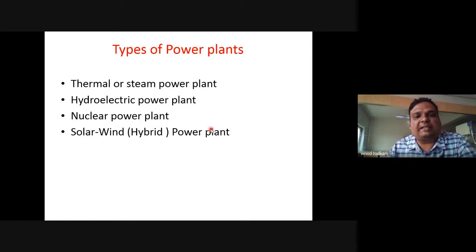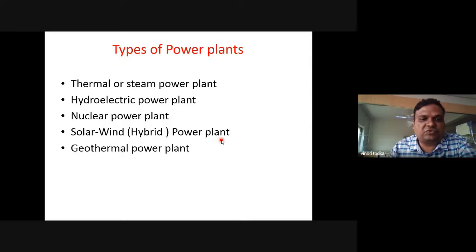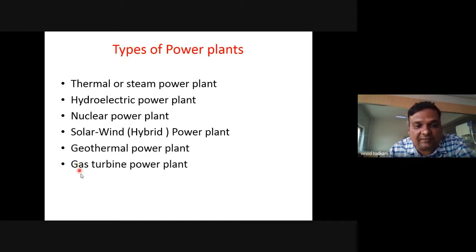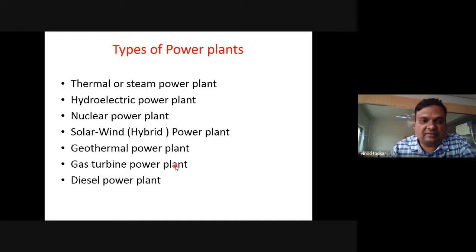In a solar power plant, we convert solar energy into electrical energy. In a geothermal power plant, we convert geothermal energy into electrical energy. In a gas turbine power plant, we carry out combustion of gas and that energy is converted into electrical energy. In a diesel power plant, we carry out combustion of diesel and generate electrical energy.